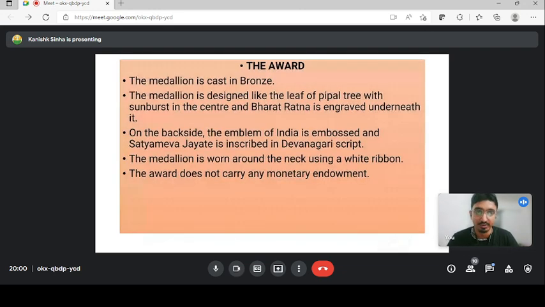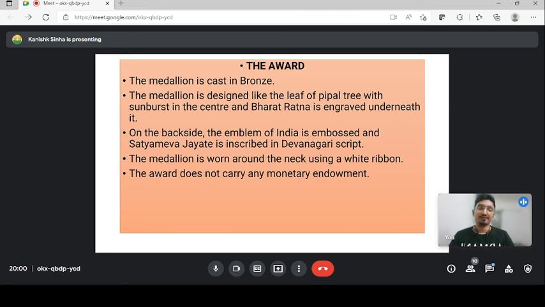This is the Bharat Ratna, no need to see, that was the image of the Bharat Ratna. The award of the Bharat Ratna is in bronze. You have the peepal tree leaf, and Bharat Ratna is engraved under it. The sun is also there in the center, and this is something about the award. You don't need to remember all this. The only thing you have to remember is that Satyameva Jayate is inscribed in Devanagari script.